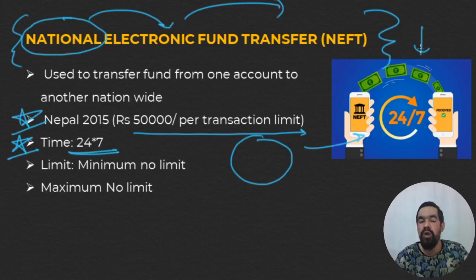Previously there was a time slot for NEFT, 8 a.m. to 7 p.m., with 23 batches on a half-hourly basis. But now that time duration has changed, and you can transfer funds anytime using NEFT. So it means 24 into 7.